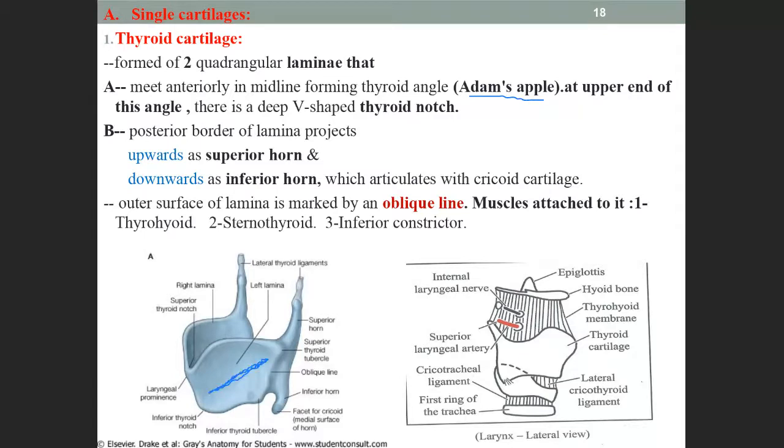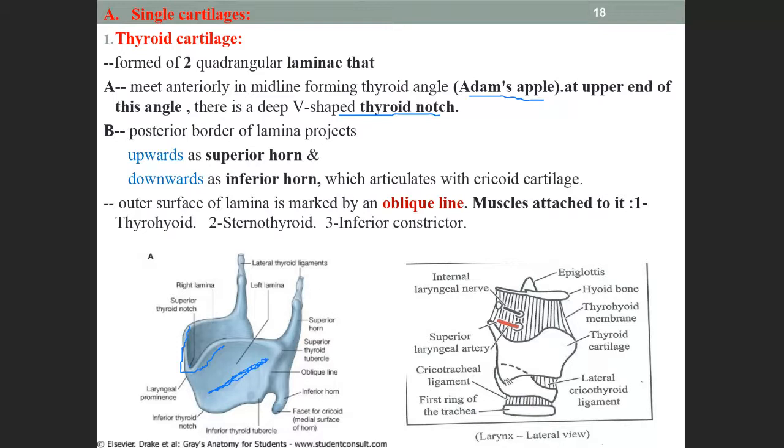On the thyroid cartilage there is a deep V-shaped thyroid notch. This is the V-shaped notch here.